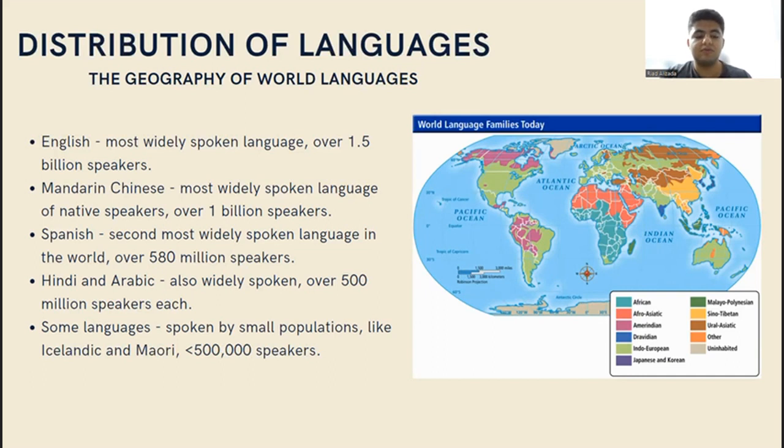Moving downwards, Spanish has over 580 million speakers, more than half a billion. We have Hindi and Arabic, also very widely spoken, each with more than half a billion speakers. And there are some languages with small populations, for example Icelandic and Maori, which have far fewer speakers. We can move on.